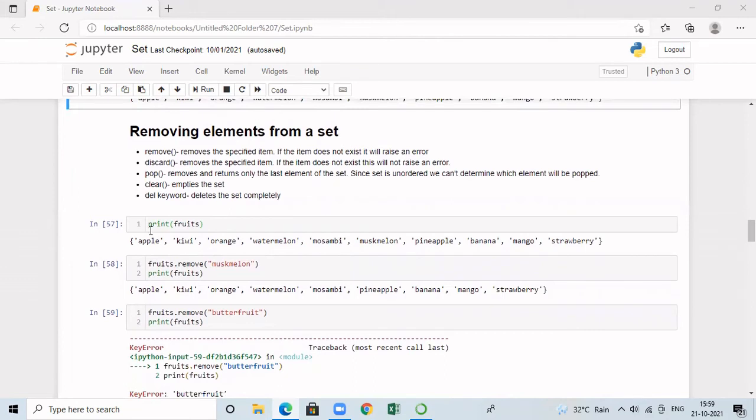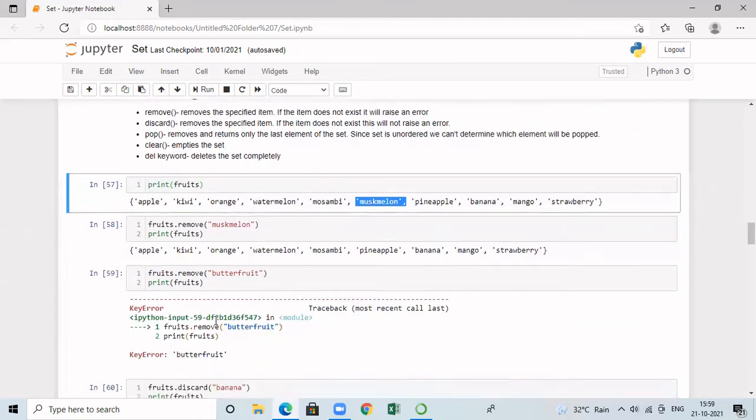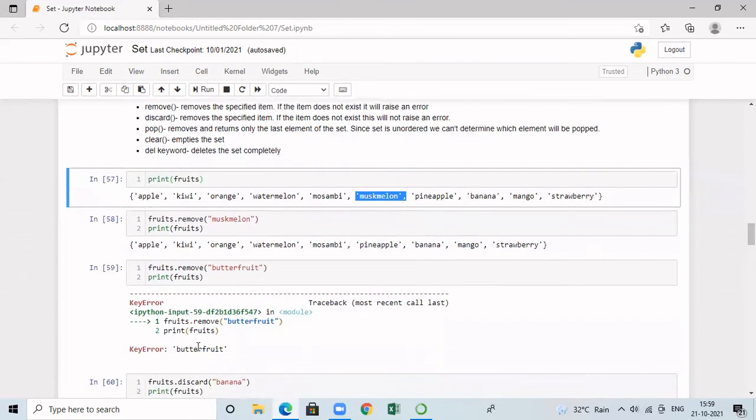First, I am printing the existing set fruits and all the elements are listed. Now I am trying to remove muskmelon. Muskmelon is present in the set and I'm able to remove it. After removing, I am printing the elements. You can check here, muskmelon is not present. And I'm now trying to remove butterfruit, which is not a part of this particular set. So the remove method is going to generate an error. The error is KeyError. It's saying that butterfruit is not part of this particular set. And since this is a method, we are calling the method with the help of the fruits object.